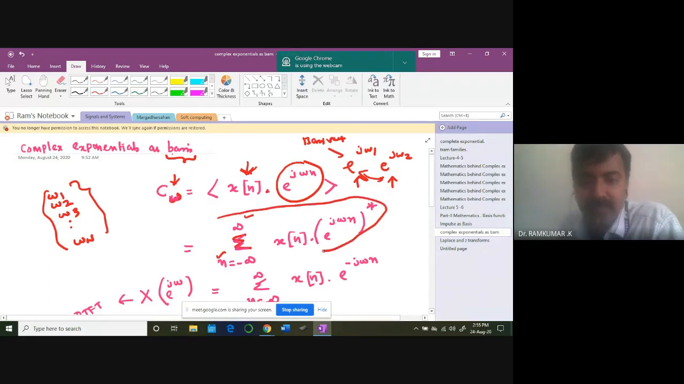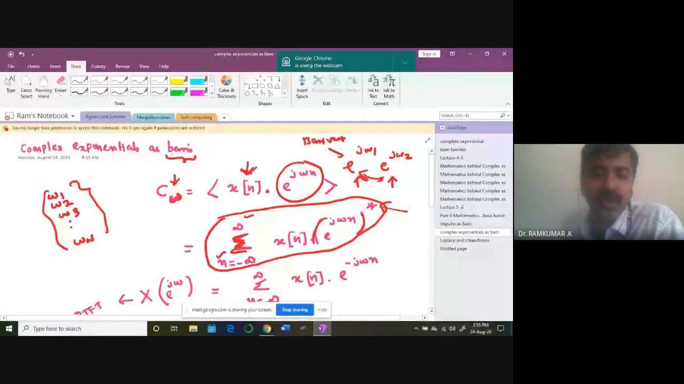First of all, look at the star. What does the star indicate? Conjugate. It is a complex number. E power j omega n is no more a real number. So you have to work out the conjugate in order to do the dot product. So how am I doing it? Sigma n equal to minus infinity to plus infinity of x of n times the conjugate. Simply I am doing the dot product in order to compute the coefficients.